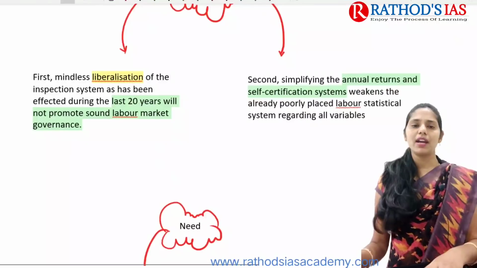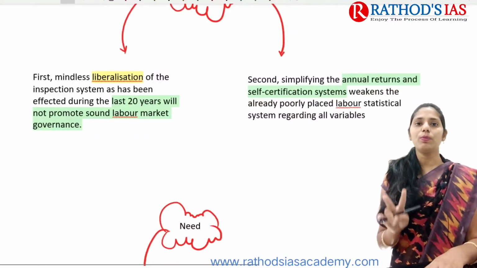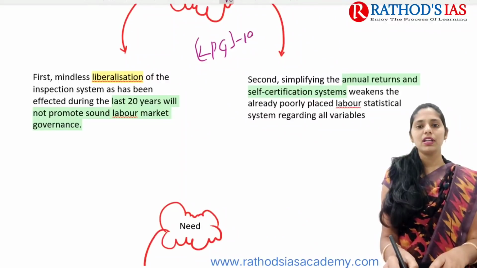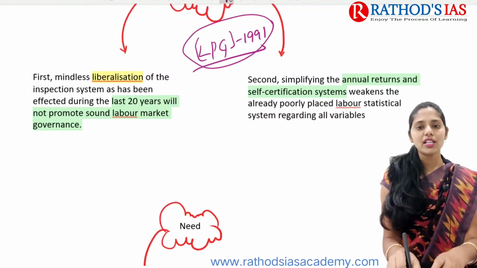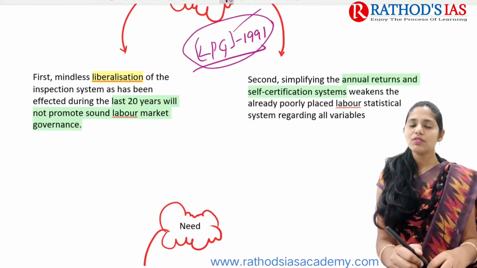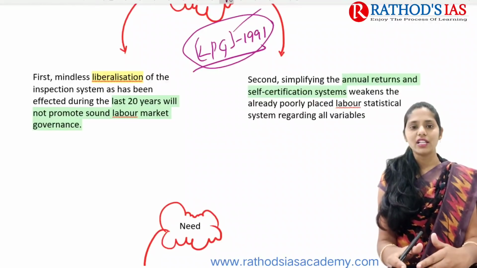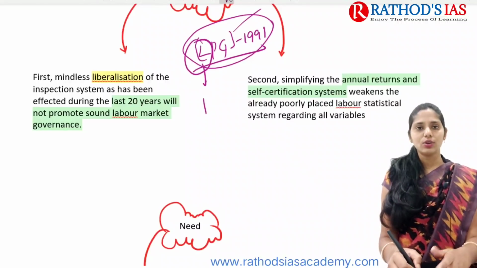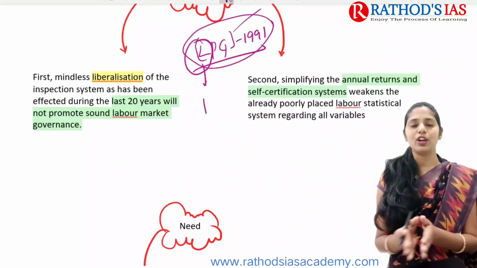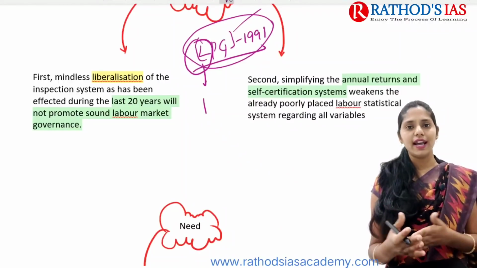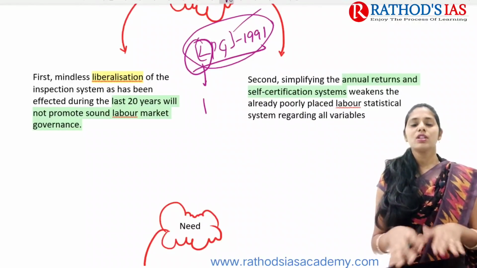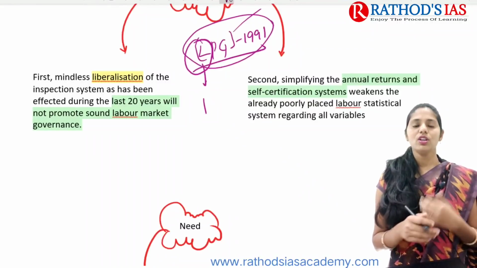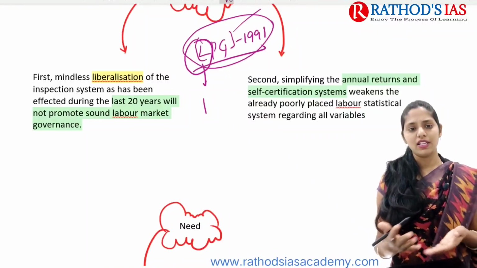So what are the issues they found? They mainly found two important issues. If you are talking about the LPG reforms that came up in 1991, these are called economic reforms. In this LPG we came up with liberalization, privatization and globalization. Because of this liberalization, we got a liberal economic policy, which means companies easily got licenses to establish themselves. So because of this liberalization in 1991, we came up with a mindless liberalization.